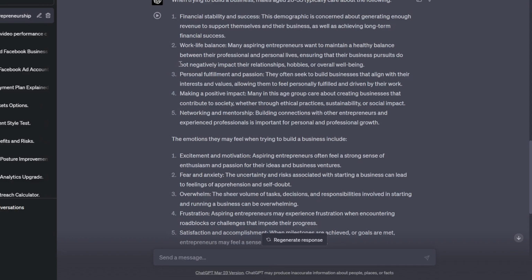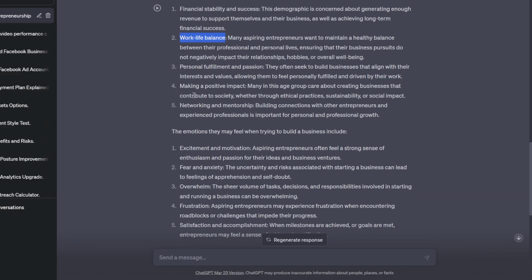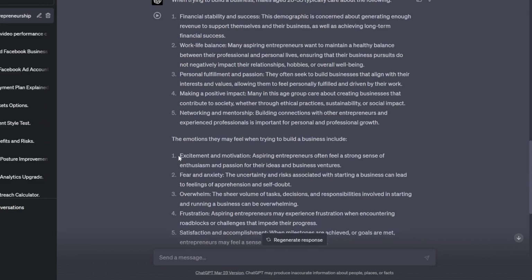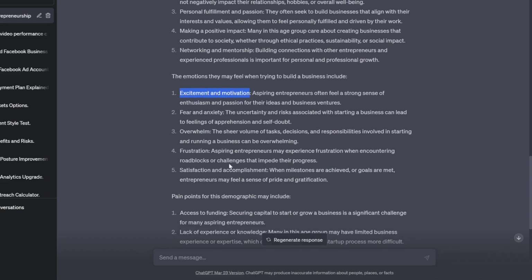So there's some really good bits in this. We can see that this audience wants a work-life balance, or at least that's what ChatGPT has hypothesized. They want a good work-life balance. They also want to make a positive impact and feel fulfilled. They want a network. They're also excited and motivated. They can get overwhelmed quickly and frustrated.